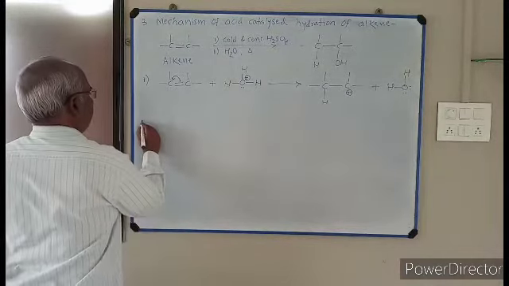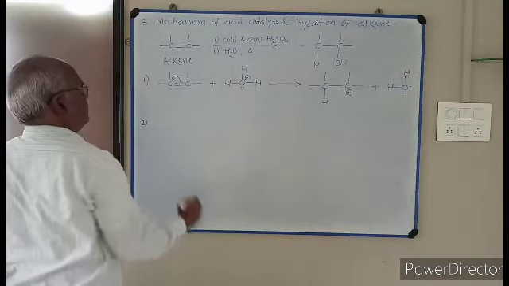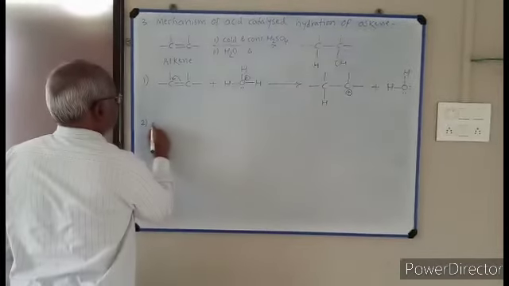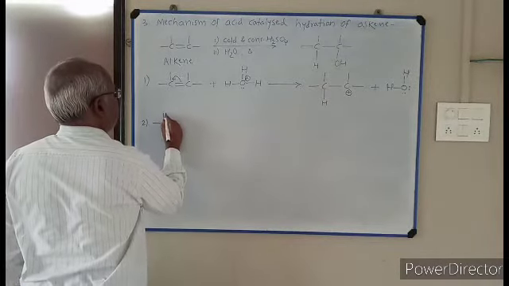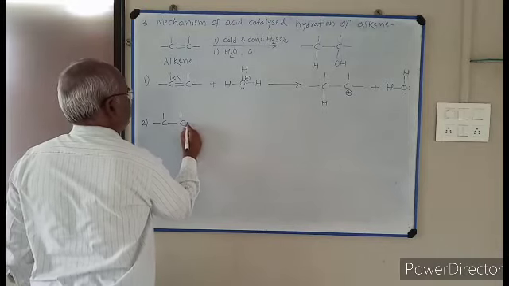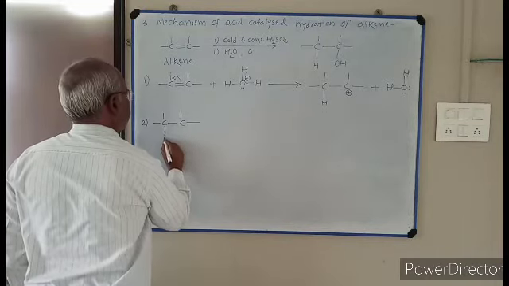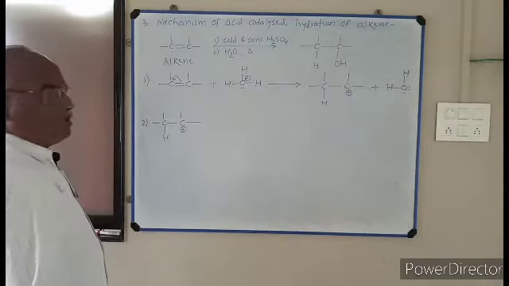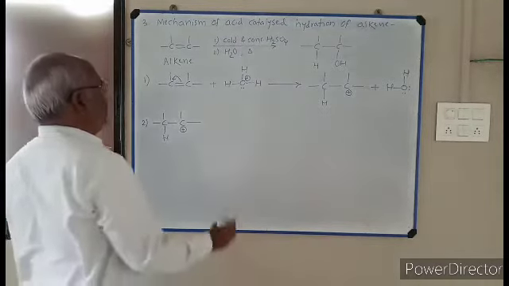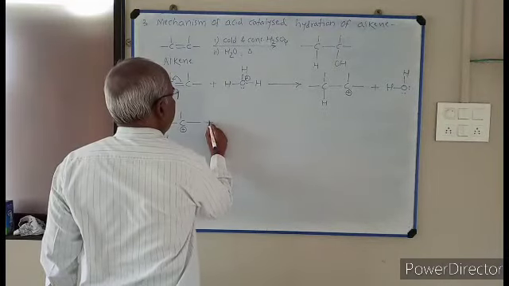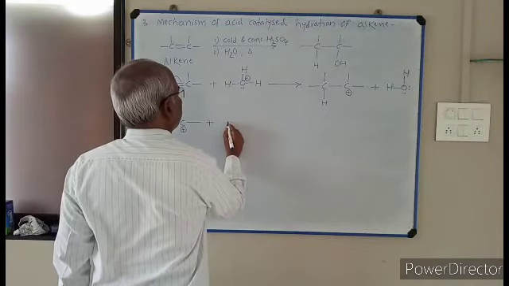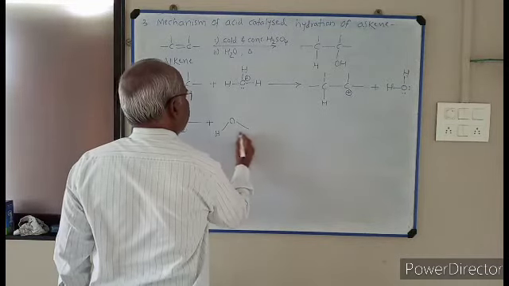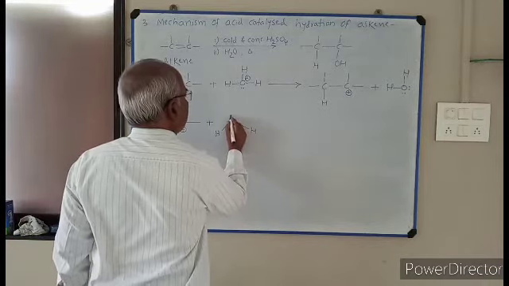Second step. In second step, I write this product, carbon, carbon, H. This is the carbocation. On this carbocation, attack of water molecule takes place. Here I represent water molecule.